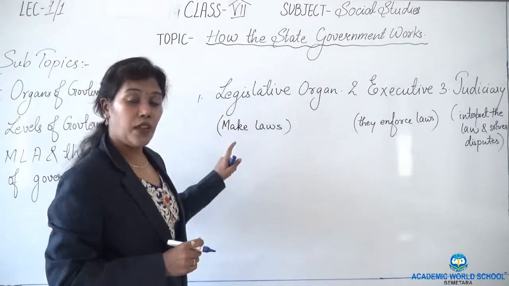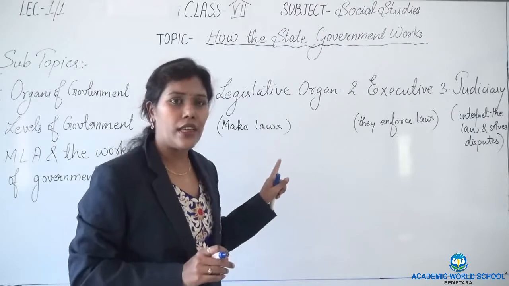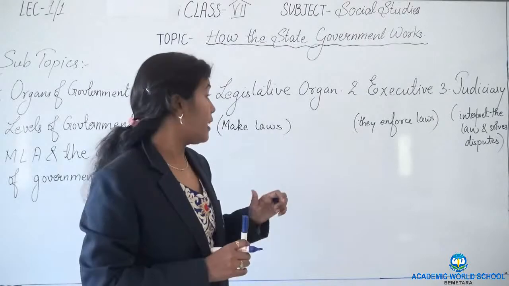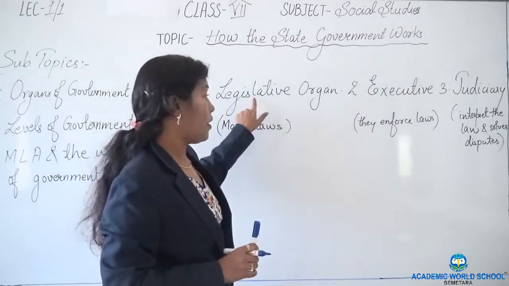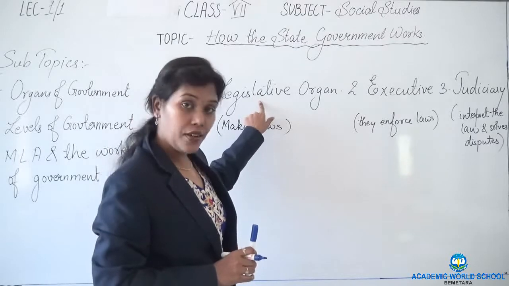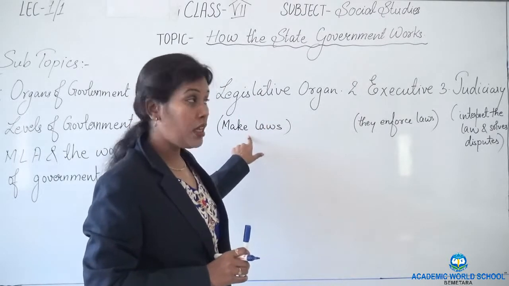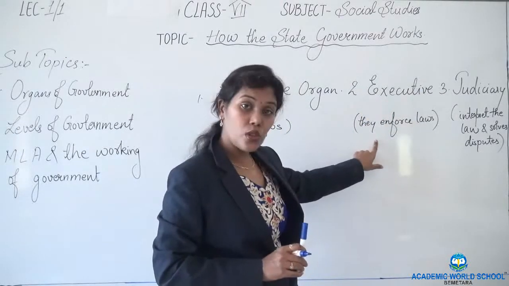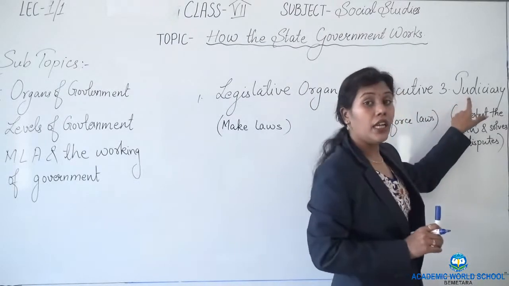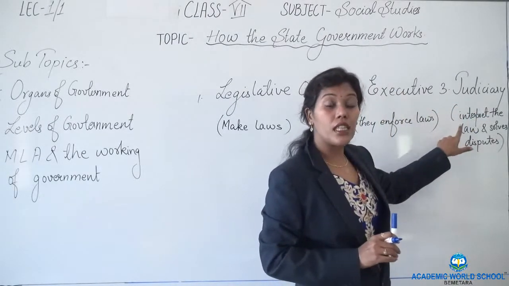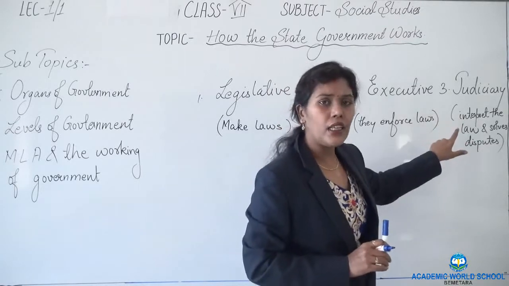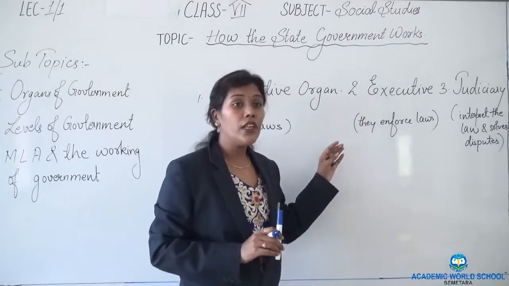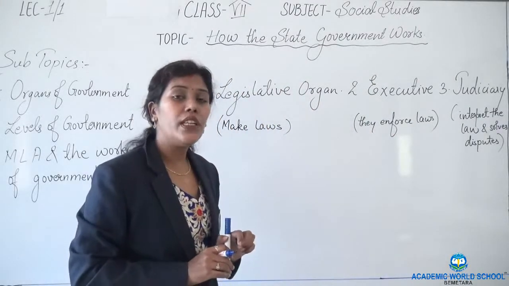Now, as we have seen, government is a body or an organization which has the power to make laws and enforce law. In that government, we have 3 organs. First one is the legislative. Its main work is to make laws. Second one is the executive. The executive's duty is to enforce those laws. And third one is the judiciary. It interprets the laws and solves the disputes of any kind among the states or among the people.